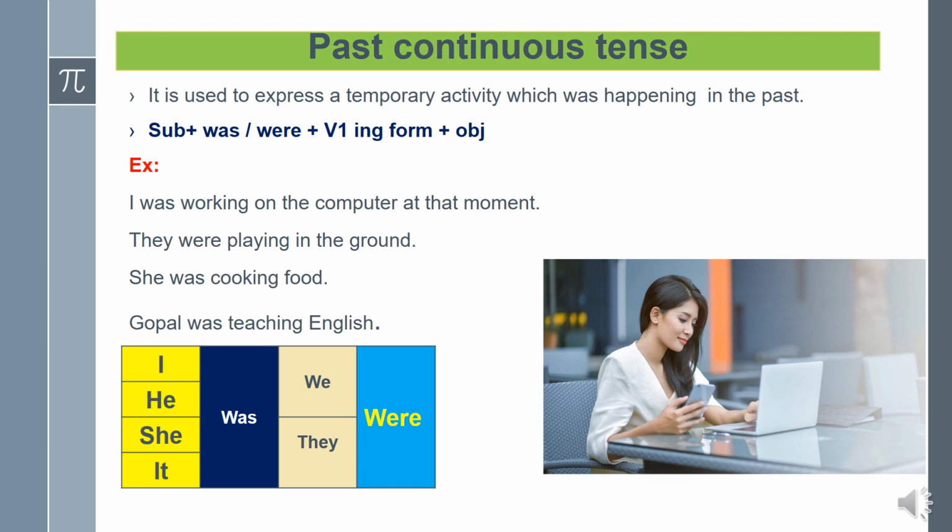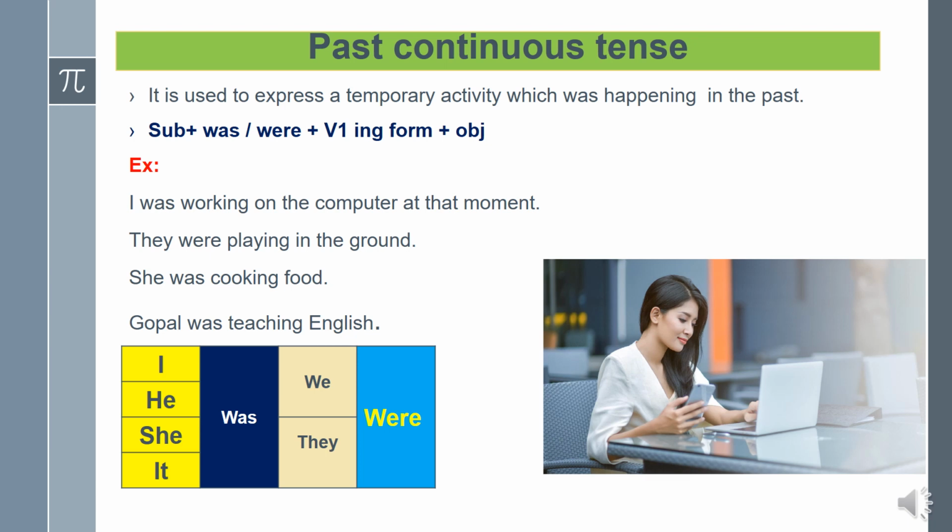Okay, let's learn about past continuous tense. It is used to express a temporary activity which was continuing in the past. It refers to the action which was continuing in the past. What is the structure of it? Subject plus was or were plus V1 ing form plus object. We can also say V1 ing form as present participle, V4. Let's understand with the help of some sentences.